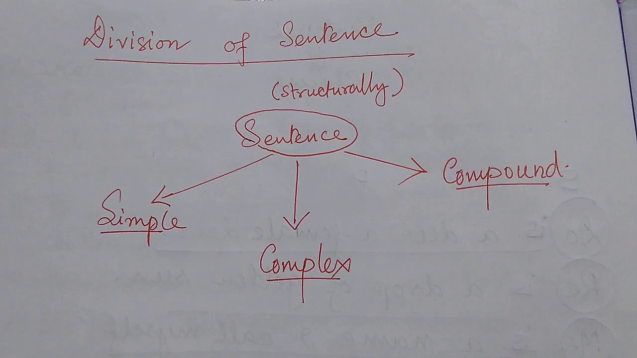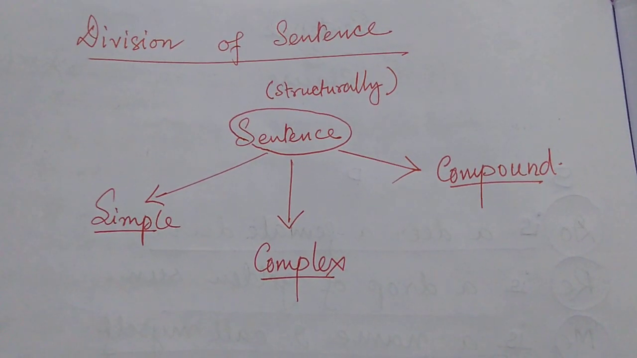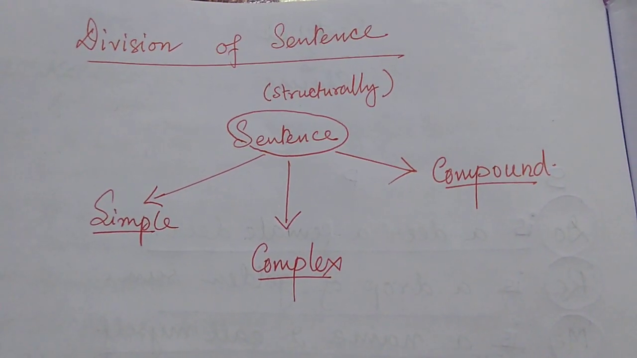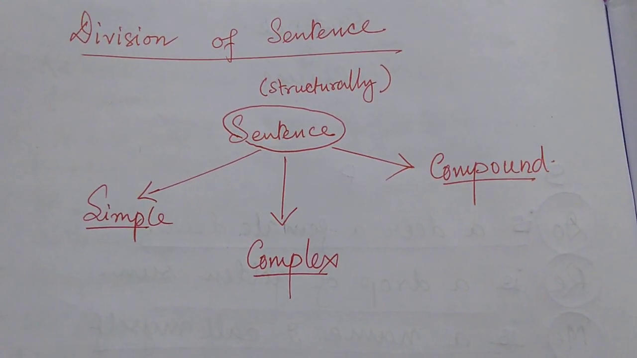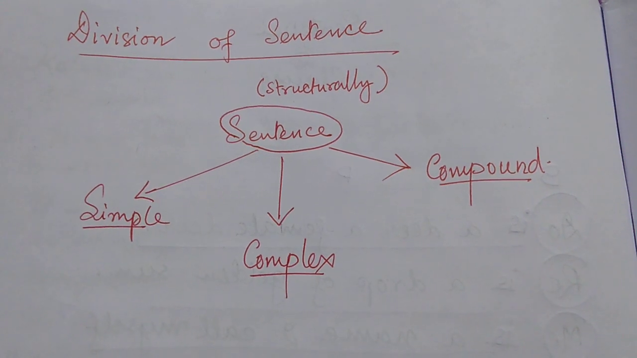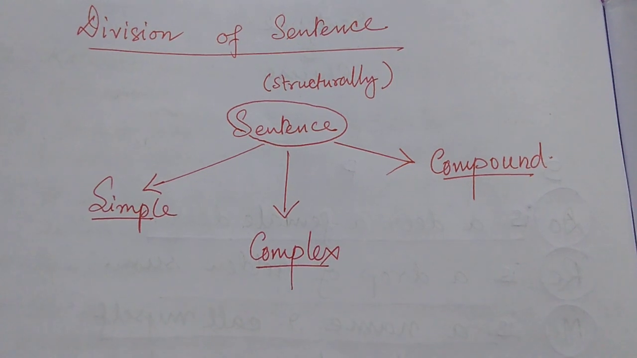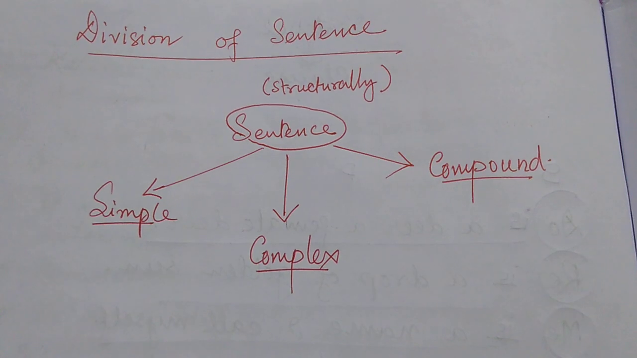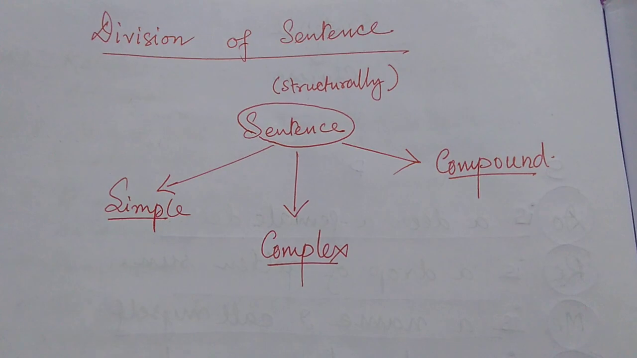Now, what is a simple sentence? A simple sentence is a sentence which has one clause. A complex sentence is a sentence which has multiple clauses. Obviously, one main clause and at least one extra dependent clause or subordinate clauses. Compound sentence, which obviously has more than one clause, and those clauses are joined by a conjunction. Let's look deeper into it.